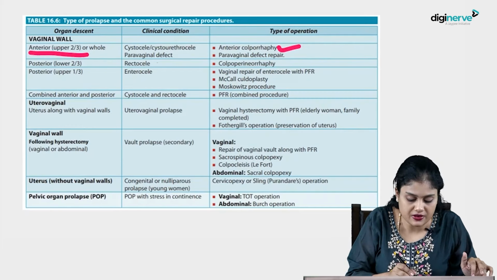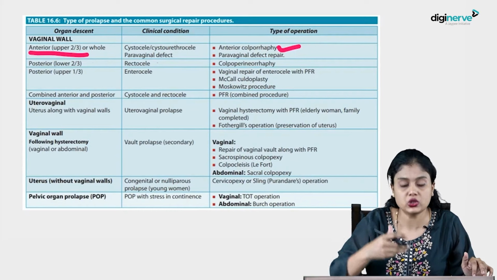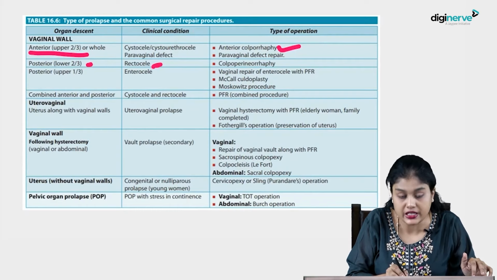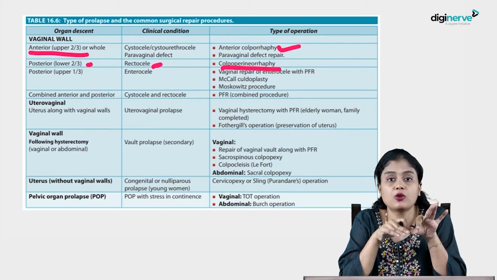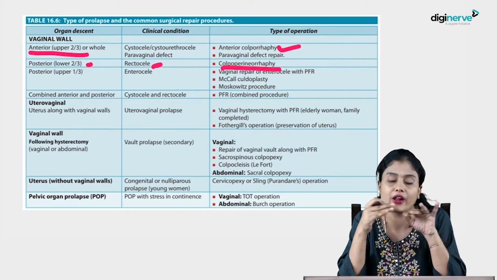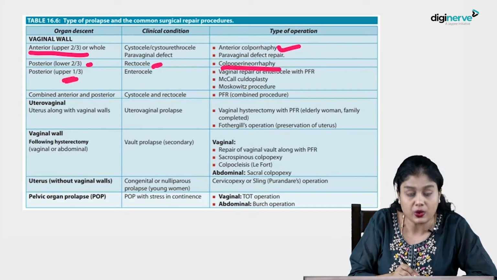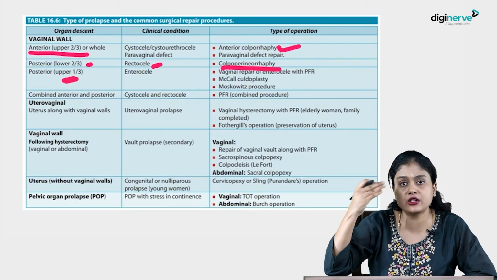Now, coming to the posterior vaginal wall, the lower two-thirds, where it is a rectocele. So here you will do what? Colpoperineorrhaphy. Whenever you are involved in the posterior vaginal wall, the perineum will always be involved. Anteriorly you will say anterior colporrhaphy. You will never say posterior colporrhaphy. It is colpoperineorrhaphy. Okay. And then the upper one-third prolapse is enterocele, isn't it?